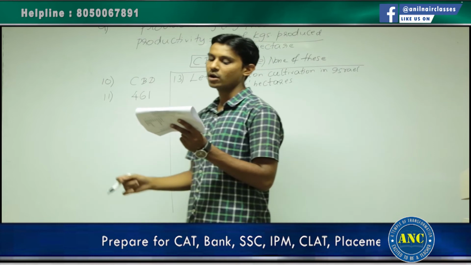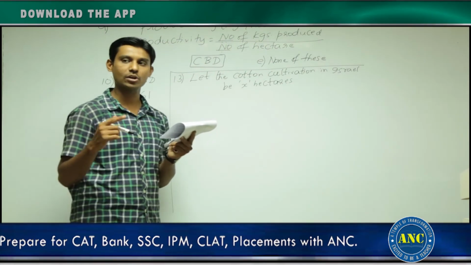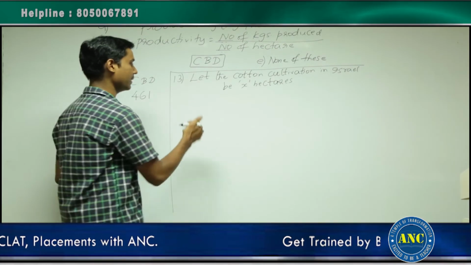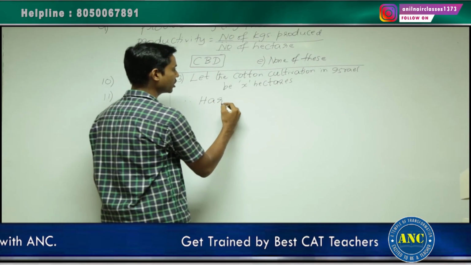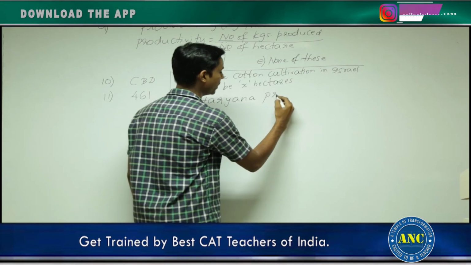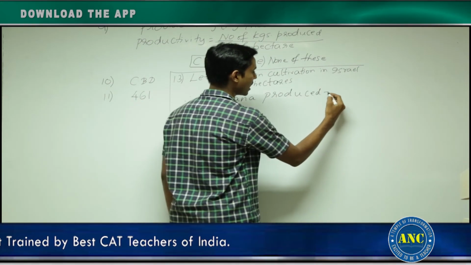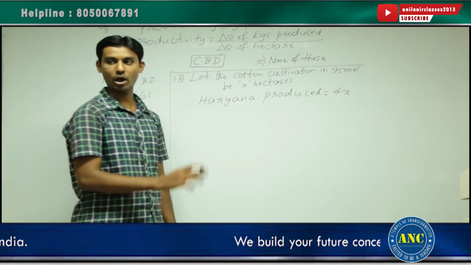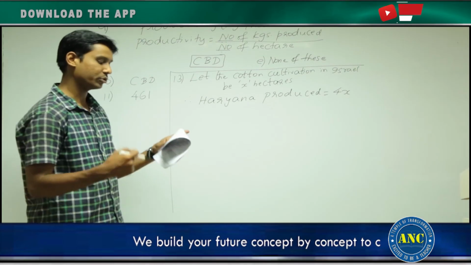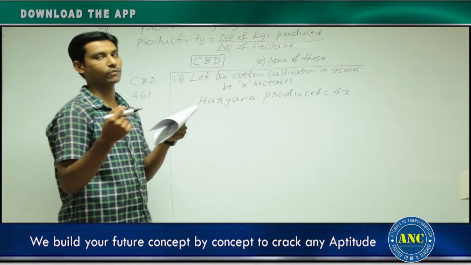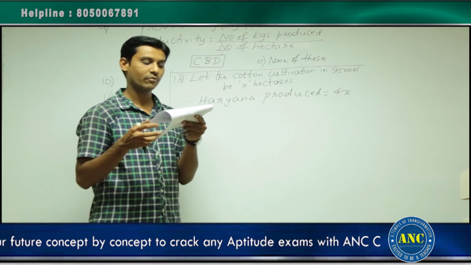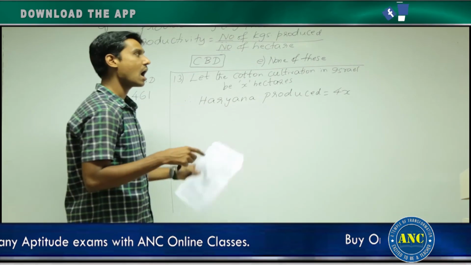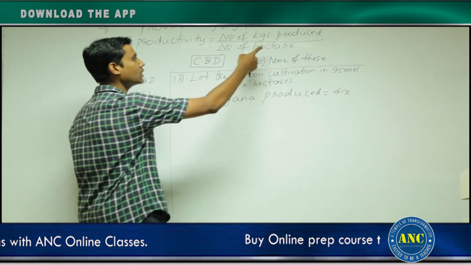The question says the total number of hectares under cotton cultivation in Haryana state of India is 4 times that of Israel. Therefore, cotton cultivation under Haryana will be equal to 4 times Israel. That means it becomes 4x hectares, right? According to the question, it is 4x hectares. Now see here. We may conclude which of the following is the question. There are 3 statements. First statement: Haryana produced more cotton than Israel in 1981-82. Haryana produced more cotton. What is produced?